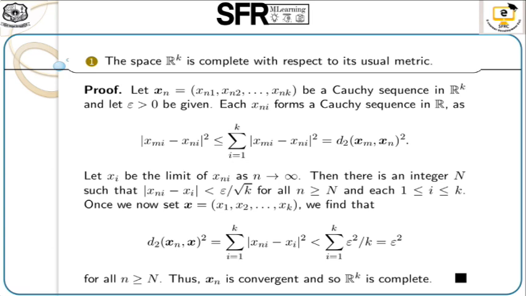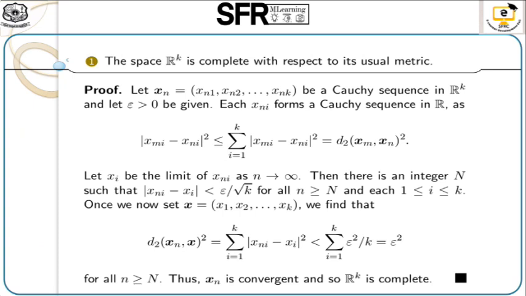Here x_i is the limit of x_n as n tends to infinity, which means there exists an integer N such that the modulus of x_ni minus x_i is less than epsilon by square root of k for every n greater than or equal to capital N, for all i between 1 and k. Next we take x = (x_1, x_2, ..., x_k).